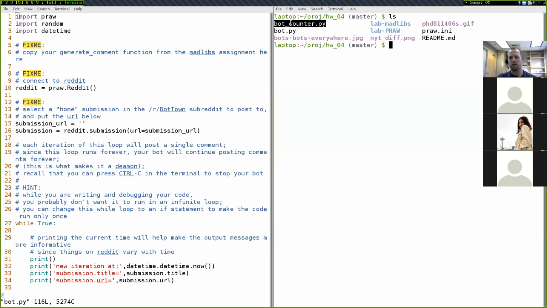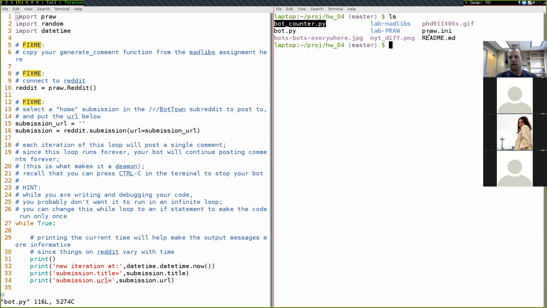We'll take a look at both in detail, but bot.py is the program that you'll be editing as part of your assignment. And bot-counter.py is part of the grading script that I'll use when actually grading your assignment, so you have access to it to see how well your assignment is doing.